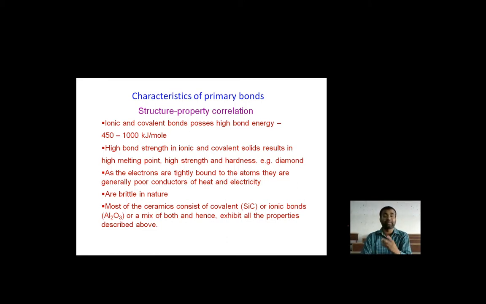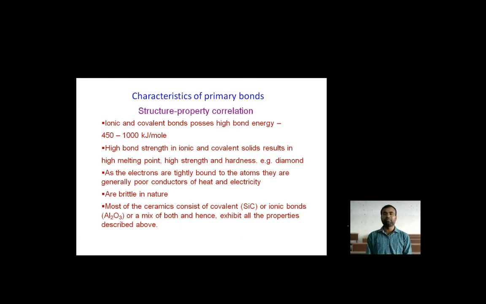So now you can observe how these things build the properties of materials. The ionic and covalent bonds lead to the high melting point of that particular material. That high melting point is related to the high bond energy. That is how these properties are built, and the high strength and hardness of the material happen. That's why we study the structure of atoms and the material's structure. It's not just magic, it's all about the working of energies.